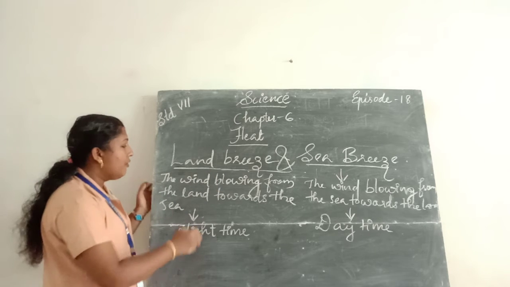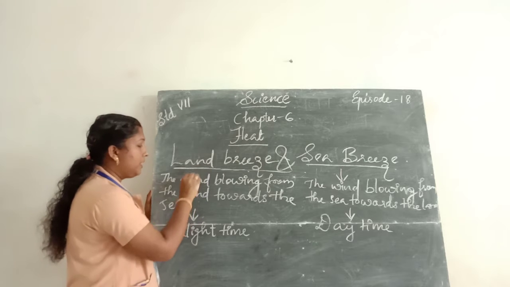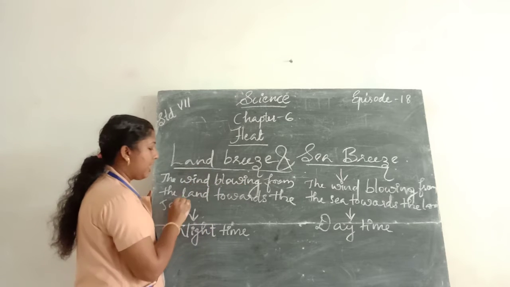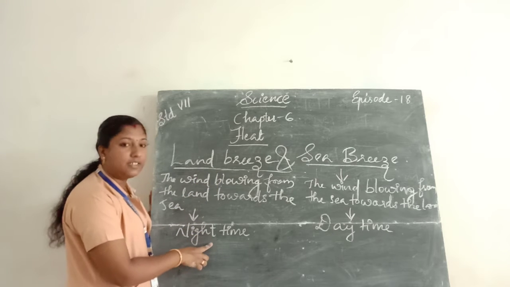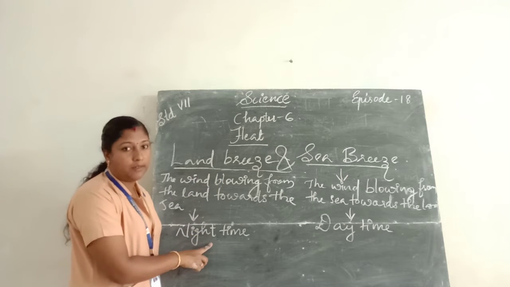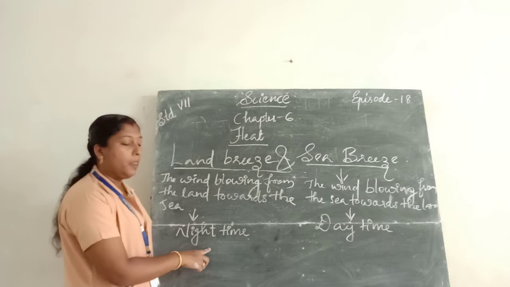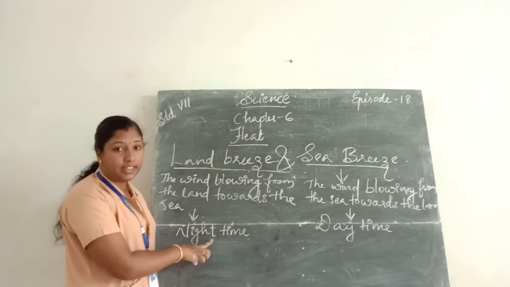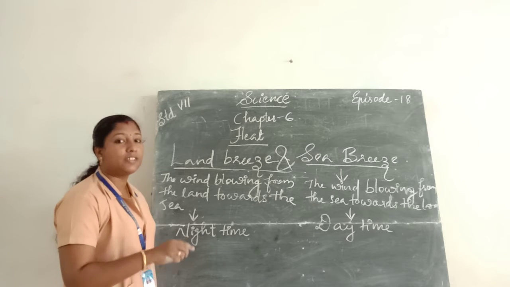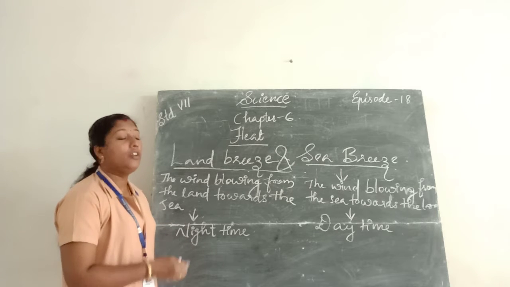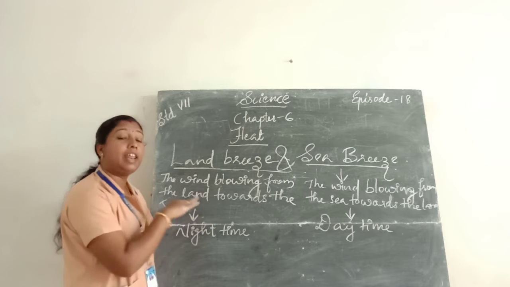Once again, what about land breeze? Land breeze means the wind blowing from the land towards the sea is called the land breeze. The land breeze takes place during night time. During night time, the land near the coastal areas cools down faster than the air above the sea.